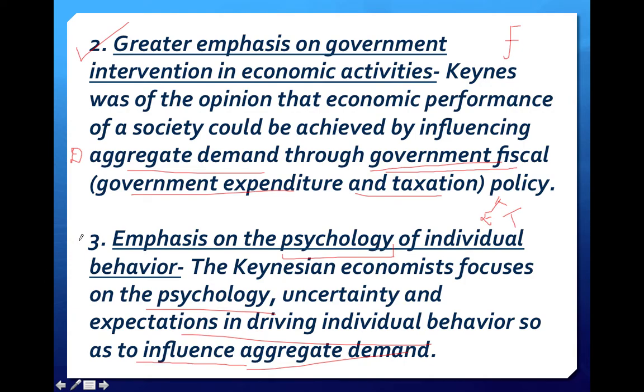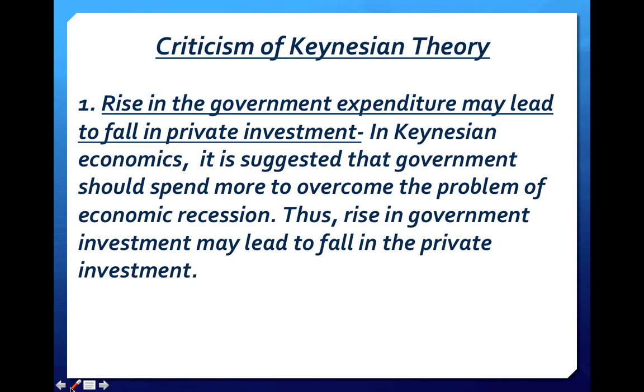So this Keynes theory has emphasis on the psychology of individual behavior also, because when the government fiscal policy is made, that will influence the psychology and the aggregate demand, and the consumers will act accordingly to the government fiscal policy. So I hope you have got all three features of the Keynes theory. Let's proceed to the next topic, that is demerits or criticism of Keynesian theory.